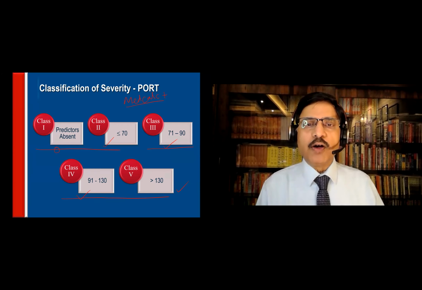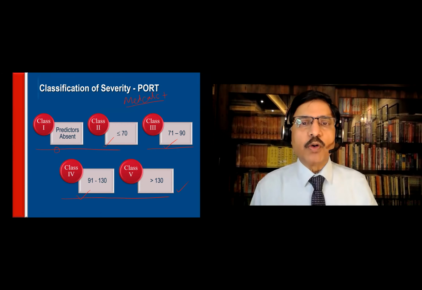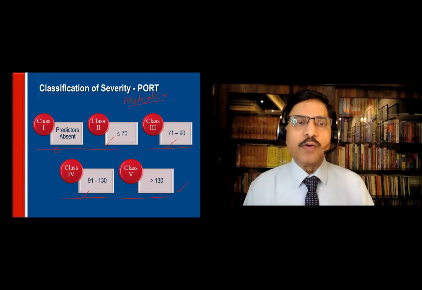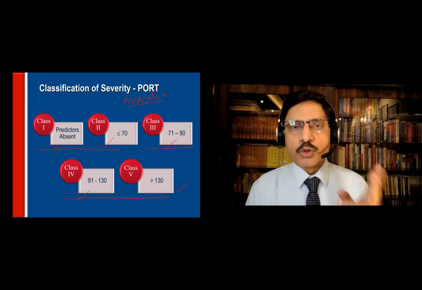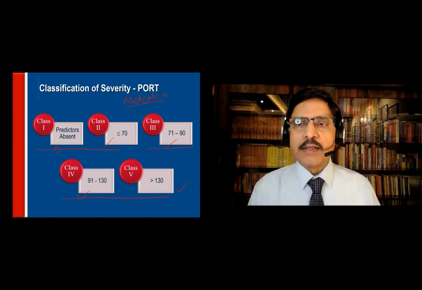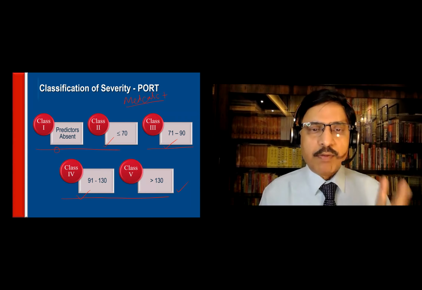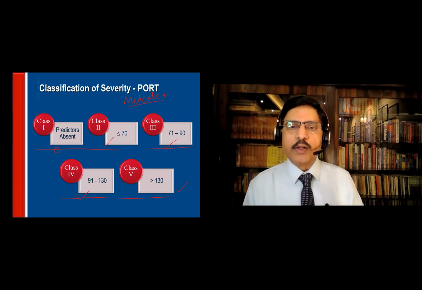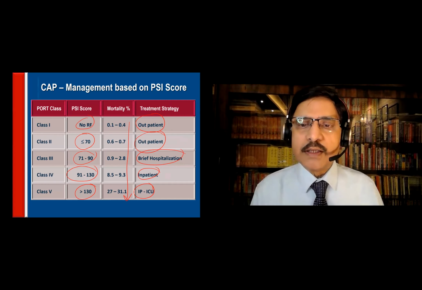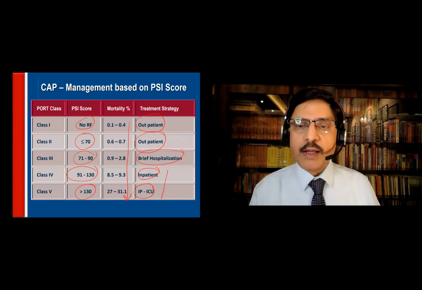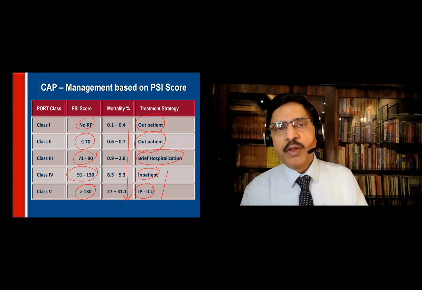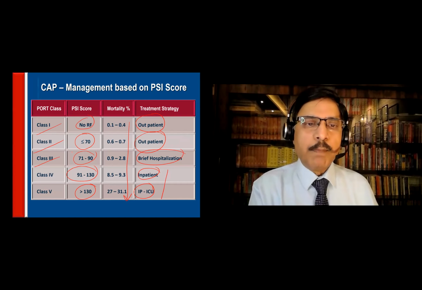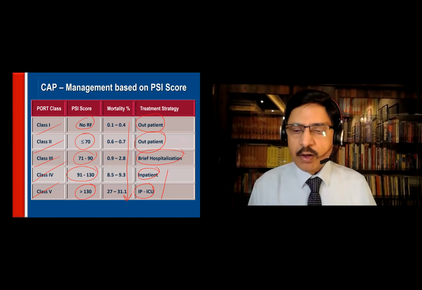What are 2, 3, 4, and 5? With this PORT scoring, with all the variables entered in the calculator, MedCalc, you classify him as class 1 or class 2 less than 70, class 3 71 to 90, class 4 91 to 130, class 5 more than 130. Why do I need to know that? I have to decide whether to admit, and if so in the ICU or in the ward. Class 1 and 2, home treatment; 3, brief hospitalization; 4 and 5, hospitalization.